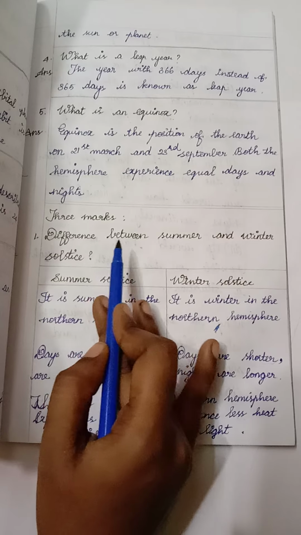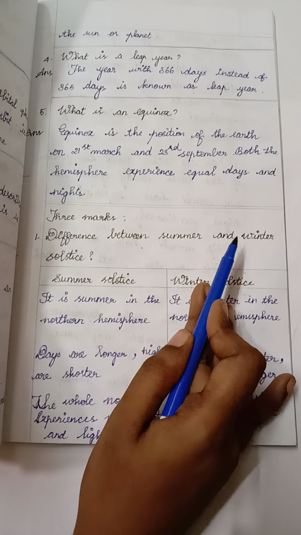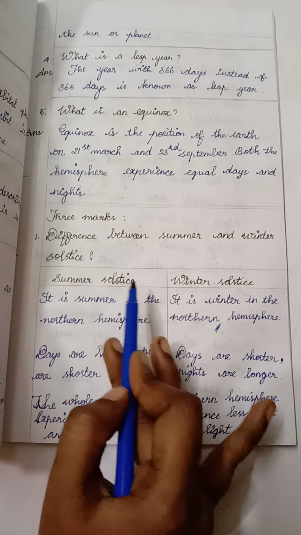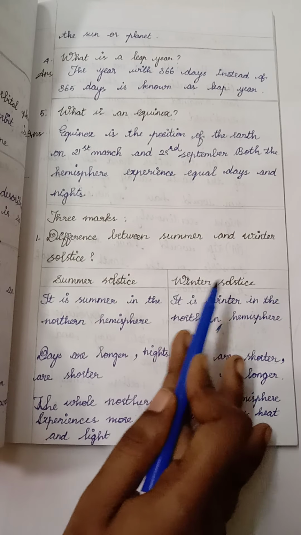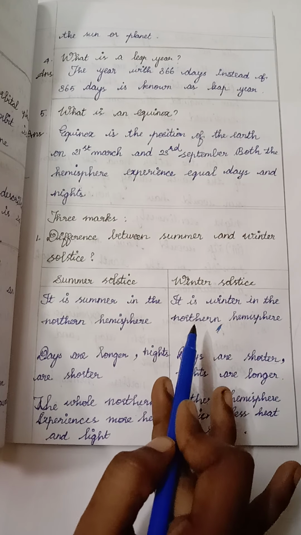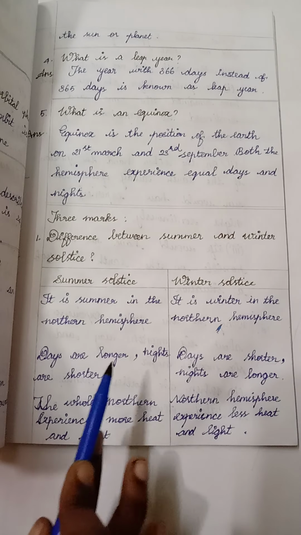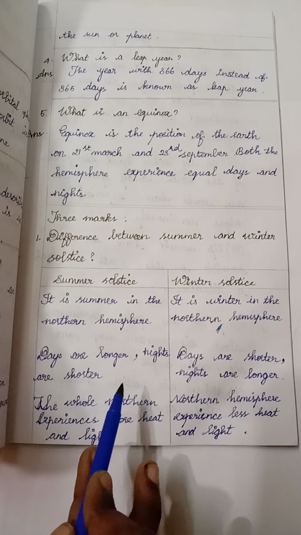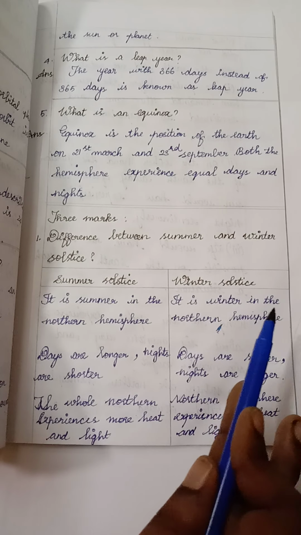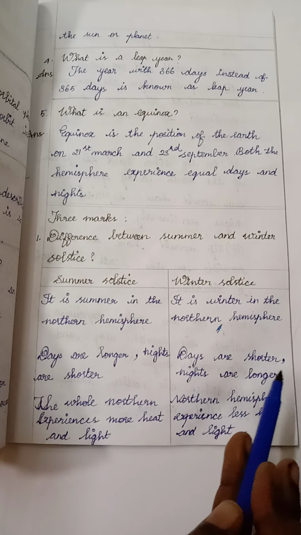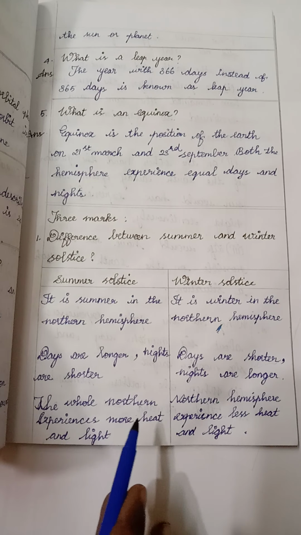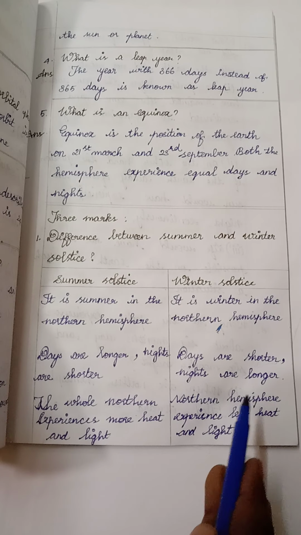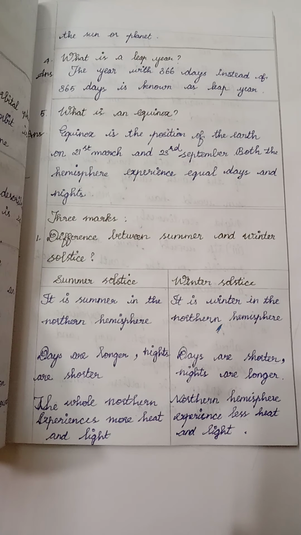3 marks. The difference between summer and winter solstice. Summer solstice: it is summer in the northern hemisphere. Winter solstice: it is winter in the northern hemisphere. In summer solstice the days are longer, nights are shorter. In winter solstice the days are shorter, nights are longer. In summer solstice the northern hemisphere experiences more heat and light. In winter solstice the northern hemisphere experiences less heat and light.